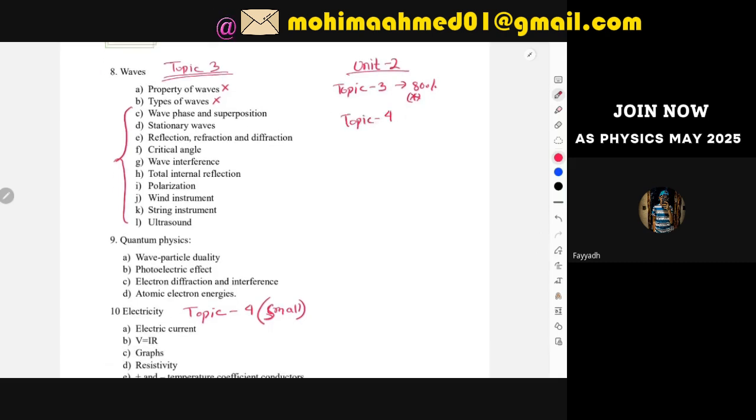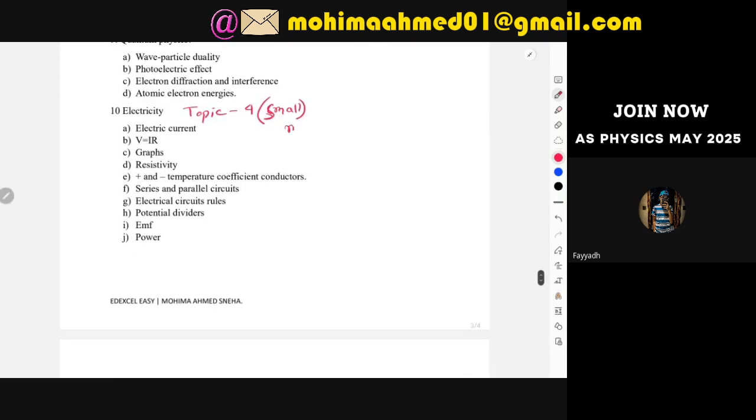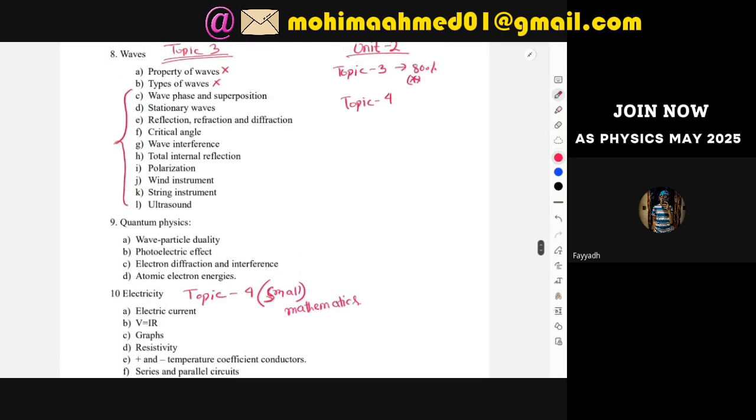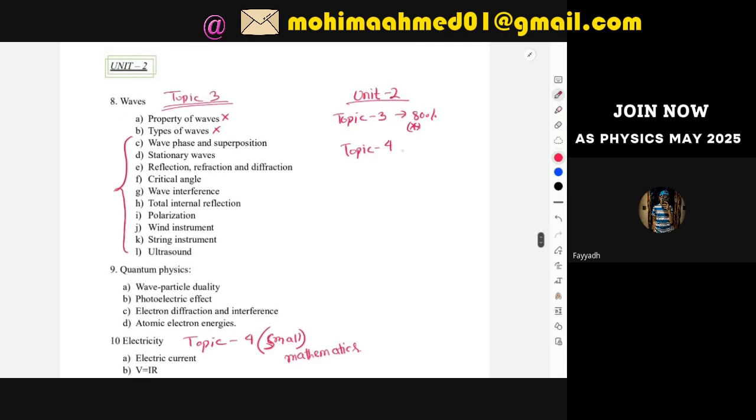For electricity, you have to draw a circuit, create a circuit, and then find out exactly how the change in temperature will cause a change in the circuit, or light intensity will cause a change in the circuit. So electricity is mostly maths. They can ask you descriptive questions also, because there are explanations for electricity as well, but not that much like you have in topic 3. Topic 3 is a very vast syllabus for descriptive questions. So most descriptive questions come from waves, and most mathematical questions for unit 2 will come from electricity. So this is again 20% of your unit 2 paper.